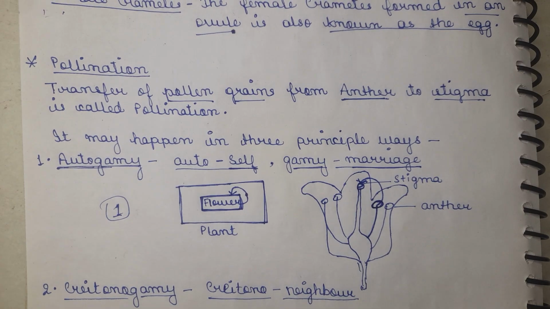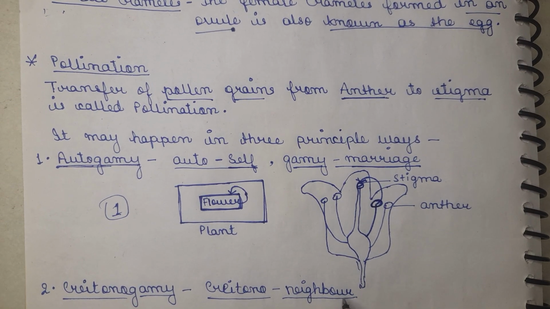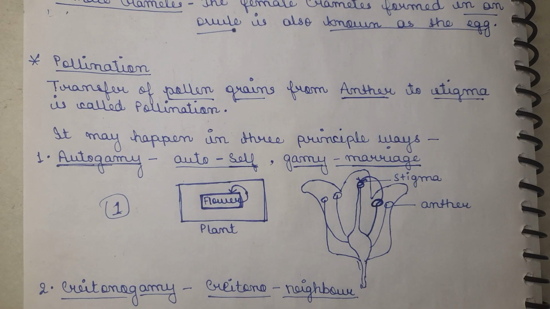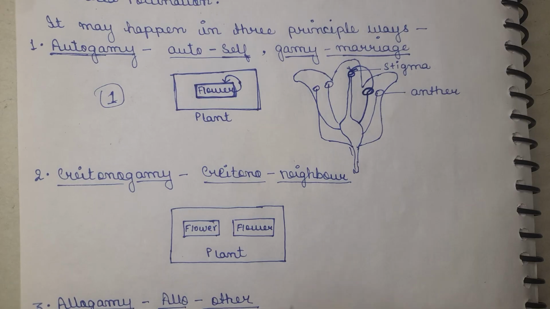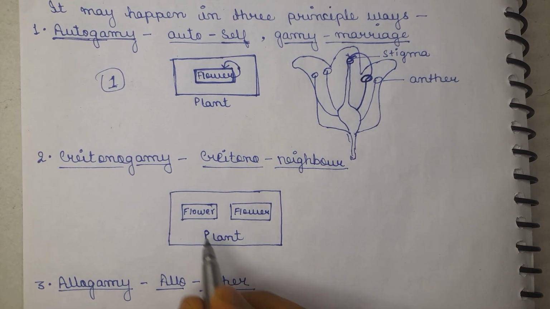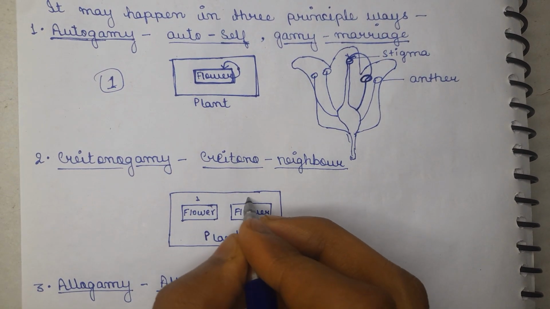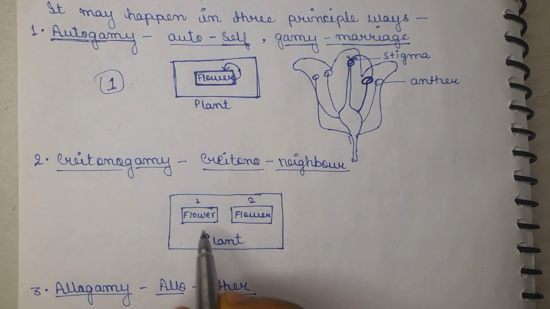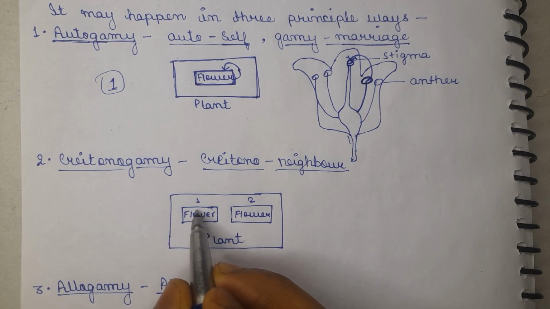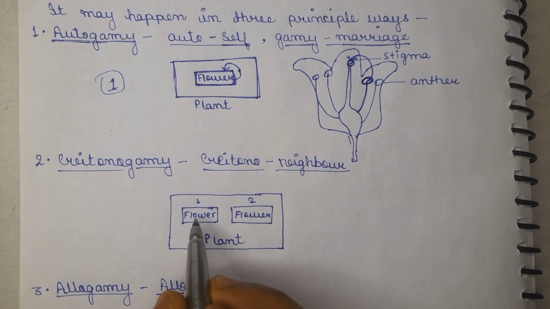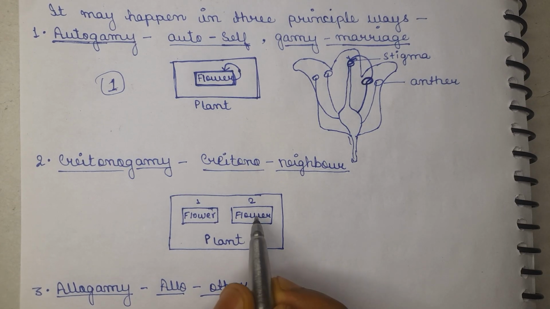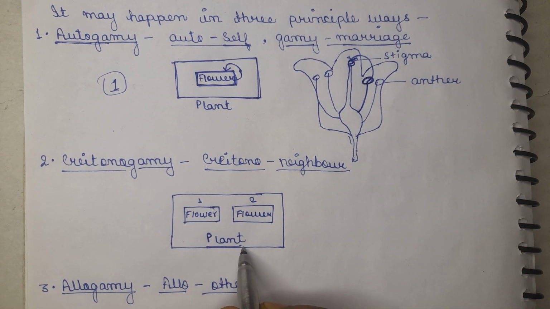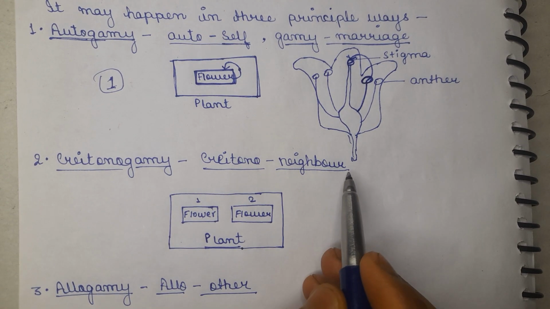Now the second way to do the pollination is geitonogamy. Here the term geiton means neighboring, that means the neighbors. Now we will understand, or we can also imagine, a diagram of a flower. Here is a plant, and this plant bears only two flowers, flower 1 and flower 2. Now the pollination will occur from the anther of the first flower to the stigma of the second flower. So the pollen grains of the first flower will land on the stigma of the second flower of the same plant. So this process is geitonogamy, meaning the neighboring flowers.